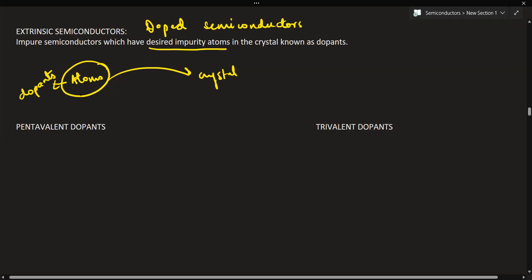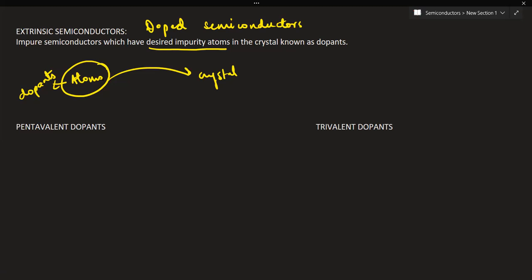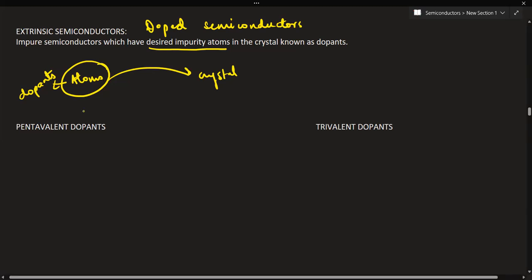So these atoms are deliberately added to increase the conductivity. These dopants are also of two types. First one is the pentavalent dopant and the other one are the trivalent dopants.